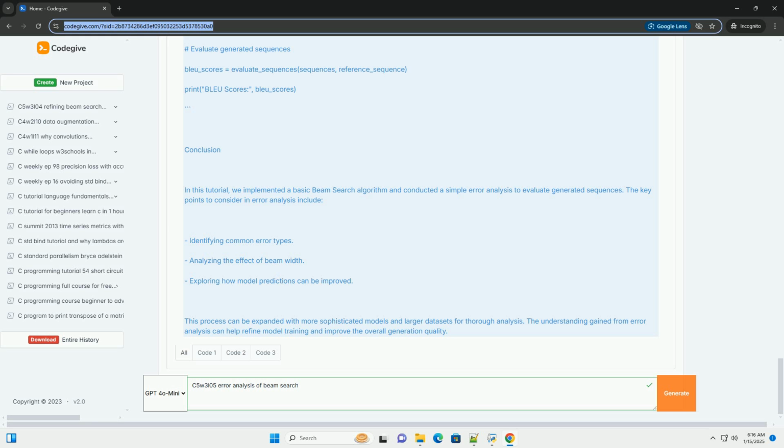Conclusion. In this tutorial, we implemented a basic beam search algorithm and conducted a simple error analysis to evaluate generated sequences. The key points to consider in error analysis include identifying common error types, analyzing the effect of beam width, and exploring how model predictions can be improved. This process can be expanded with more sophisticated models and larger data sets for thorough analysis. The understanding gained from error analysis can help refine model training and improve the overall generation quality.